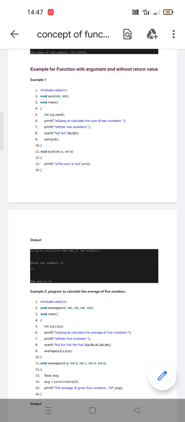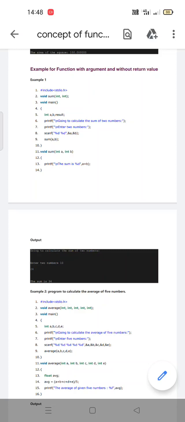When we call sum of a comma b, the compiler jumps to the function where it has given the definition, after the main function, here void sum integer a comma integer b. Here integer a comma integer b are arguments, but we are not returning any value.